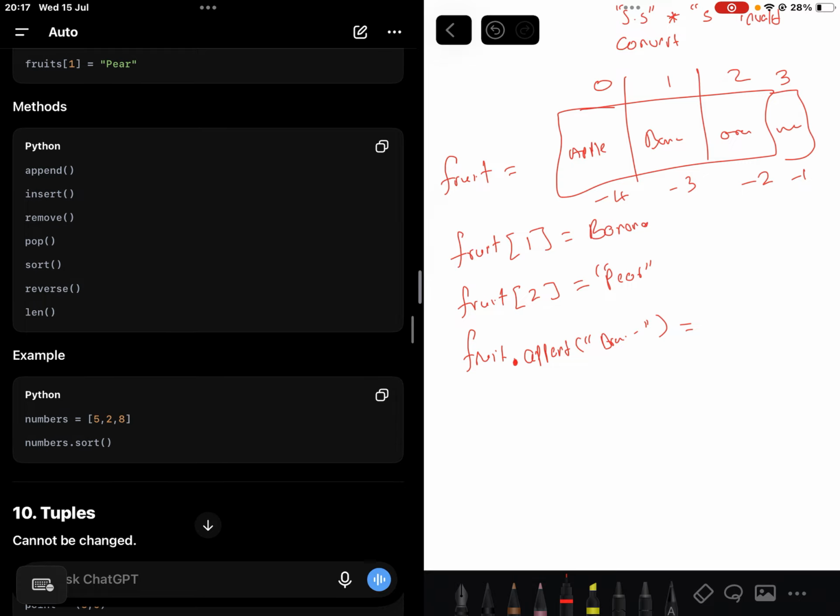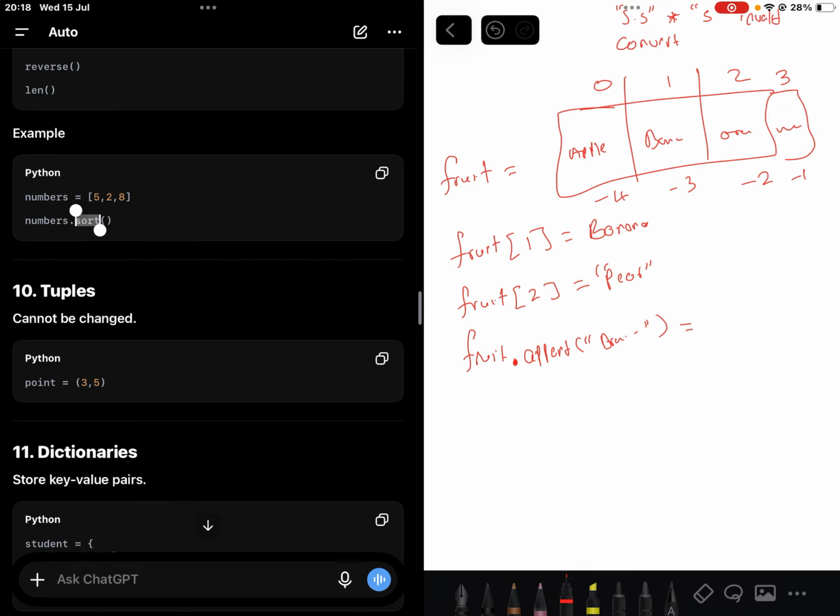For instance, now I have a numbers list which is 5 to 8. Then I invoke the method sort, meaning since these are numbers and numbers can be sorted, it will look at the data types. If they're numbers and numbers can be sorted, this will check what's the smallest number of the 3, which is 2. So the result will give me 258 instead of 528. So that's how it does. The number tuples, they cannot be changed. It's a data type, but it cannot be changed.